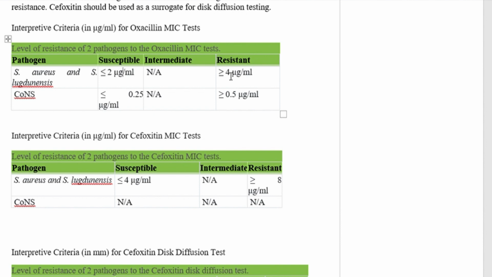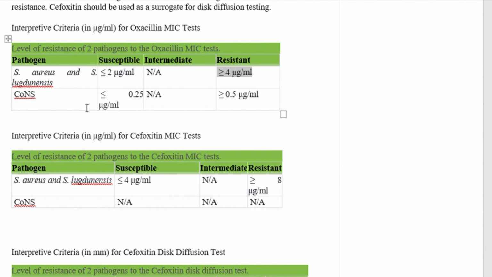And to call the staphylococci a resistant variant, the MIC should be more than or equal to 4 microgram per ml.